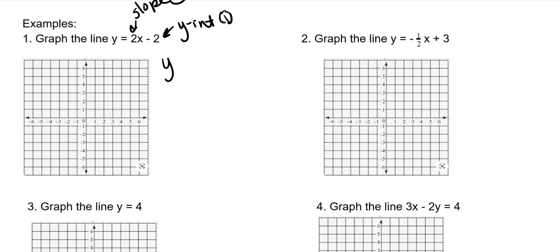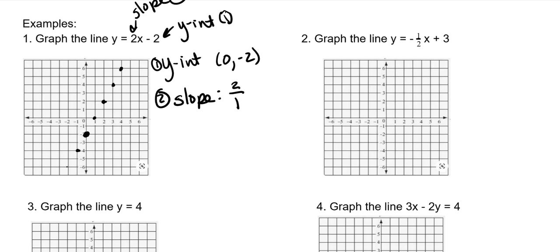Our y-intercept, the first thing we start with, is 0, -2, so we plot that point. Then we move using our slope, which is +2, so it's 2 over 1, meaning we go up 2, right 1. Up 2, right 1, and so on, and then you go in the opposite direction, the same pattern. And that gives you your line.